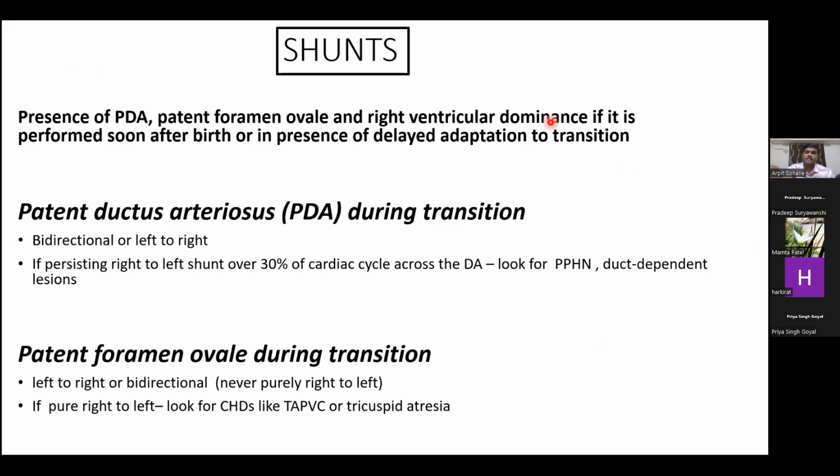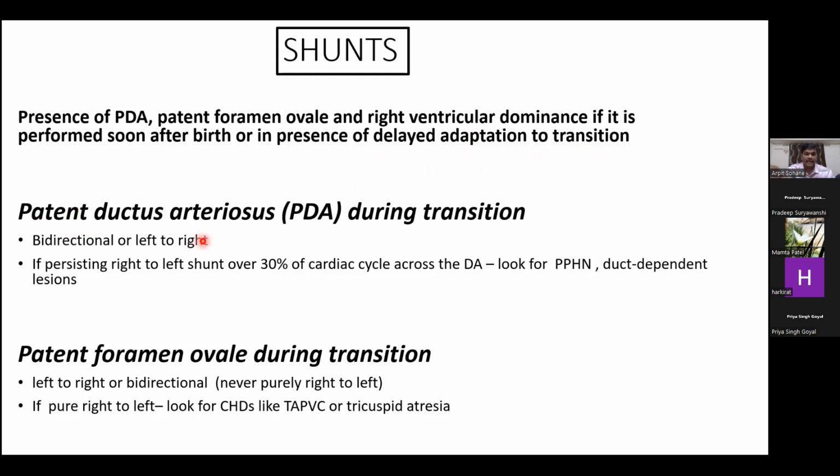Now we can assess the shunts as well. Presence of PDA, patent foramen ovale, and right ventricular dominance is usually there if we perform the echocardiography soon after birth or in the presence of delayed adaptation to transition.